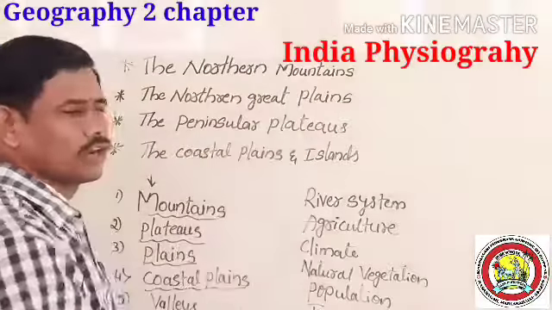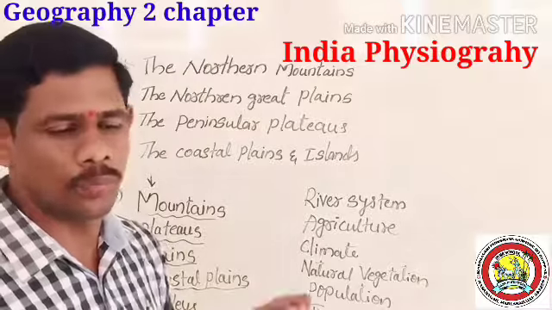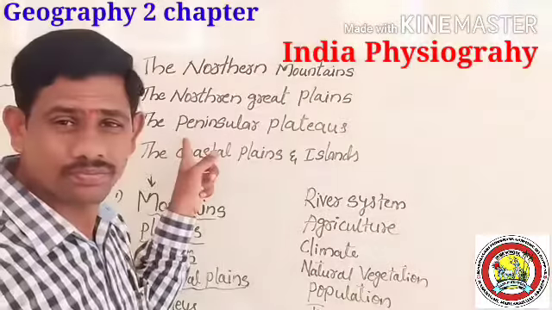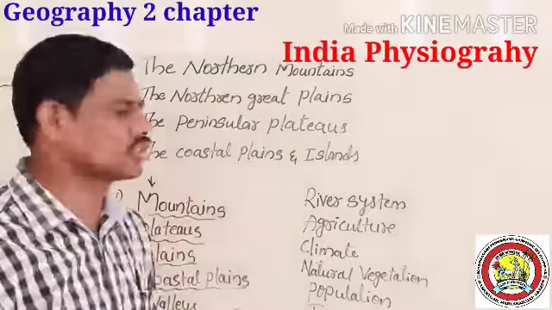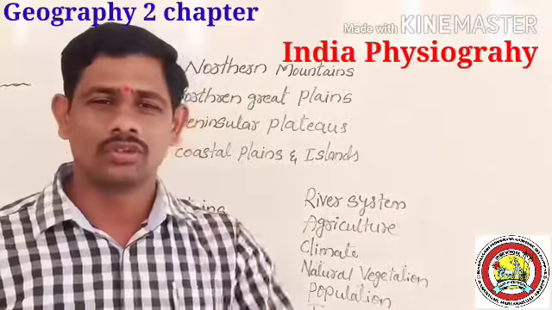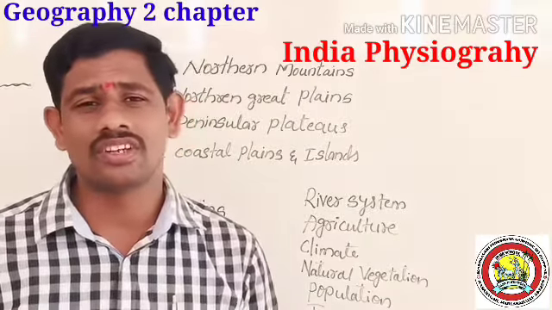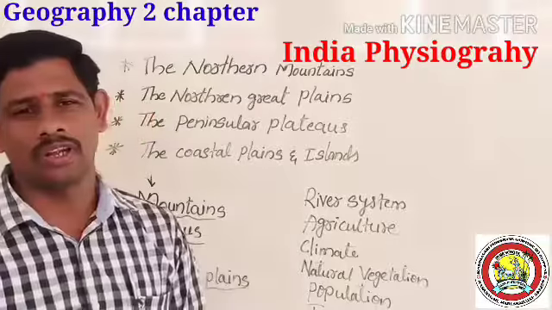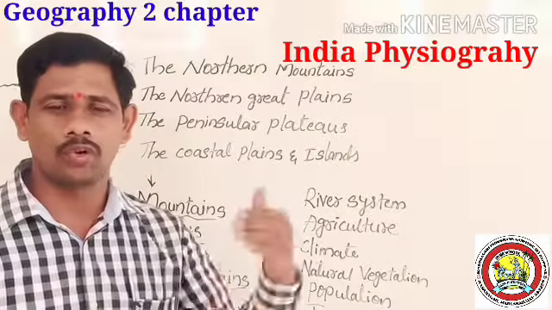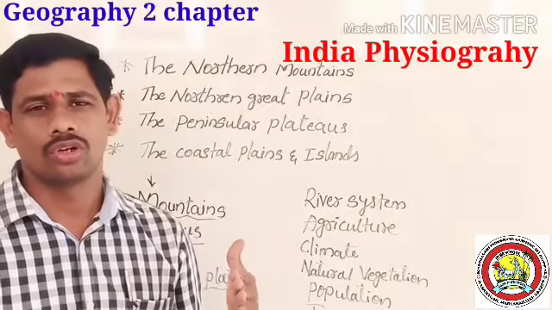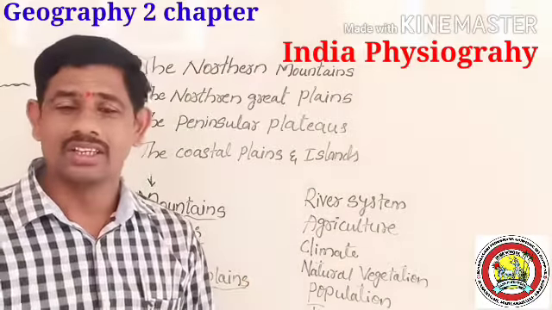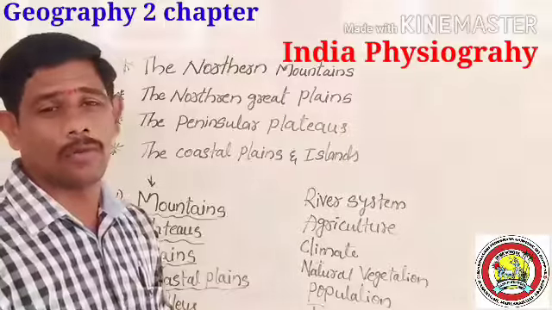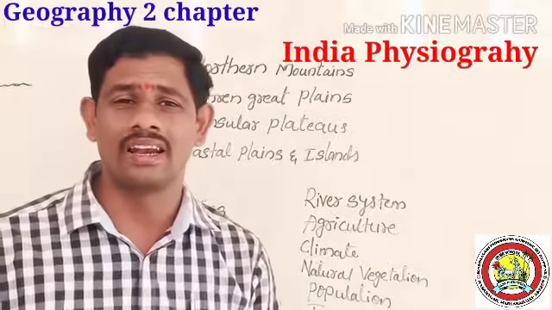Next one is the Peninsular Plateau, also called the Deccan Plateau. It's the largest plateau of India and the largest physical division of India. Next, coastal plains and islands. India has a coastline of 7,516.5 kilometers, with the eastern coastal plain and western coastal plain. In the western coastal plain, there are the Konkan coast, Kannada coast, and Malabar coast. On the eastern side, the Coromandel coast and Utkal coast, the northern circars. A number of islands are there, nearly 247 islands belong to India.